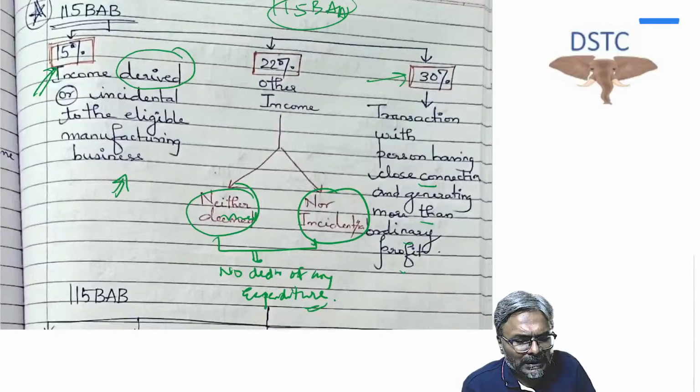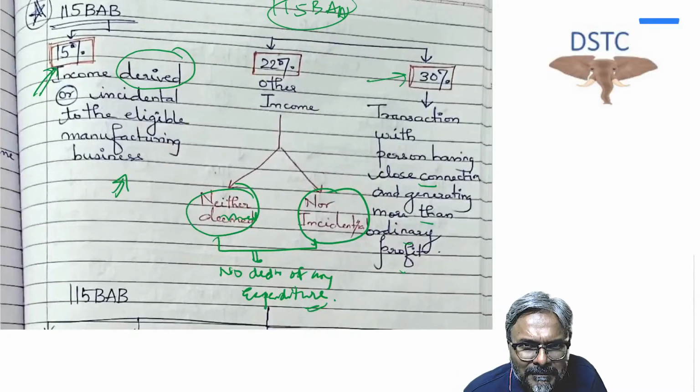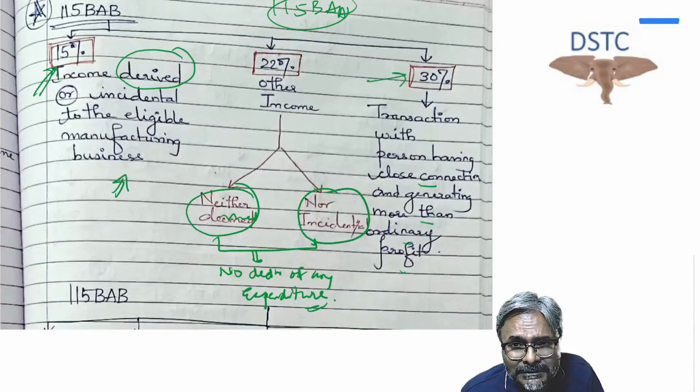And if the depreciable asset is nothing but a business asset, on its transfer, it will be considered as what? Incidental business income. A depreciable asset, if it is transferred, what is it? It is a business asset.